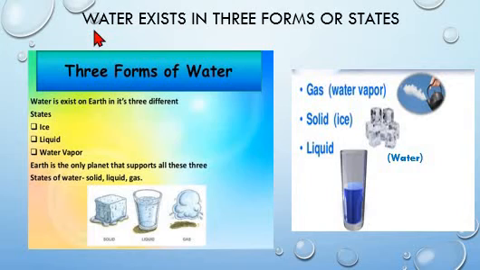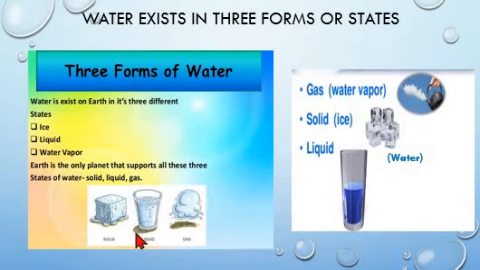Now, let us see the properties of water. Children, do you know that water exists in 3 forms or states? What are the three forms or states in which water exists? Yes, water exists as solid, liquid, and gas.